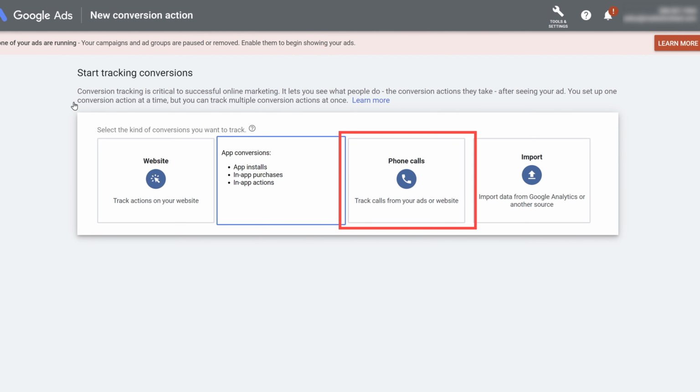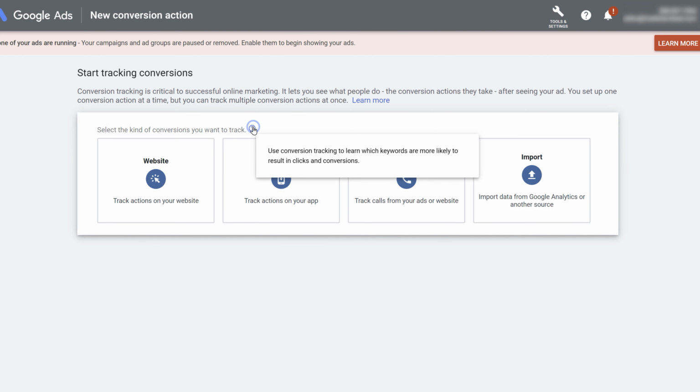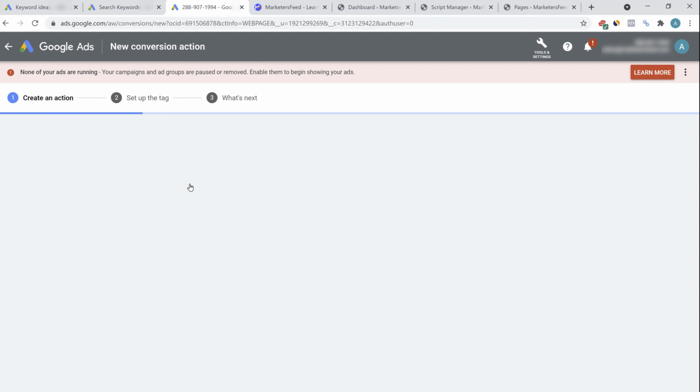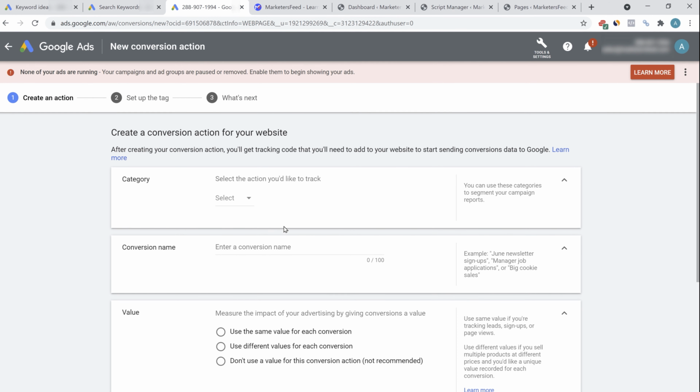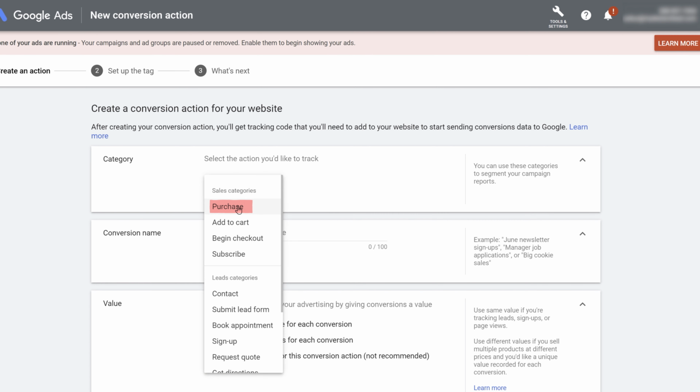You can go for an app or a phone call, or you can also import data. For the website conversion, you have multiple things that you can do: online sales, link clicks, page views, signups. You can also check the question mark icon here to understand more. So let's say we are trying to get some data from the website visits. What kind of conversion event would you like to track? There are multiple events. You can track a purchase of a product you're selling on the website. If someone added the product to the cart but did not go through the purchase, you can also track that.